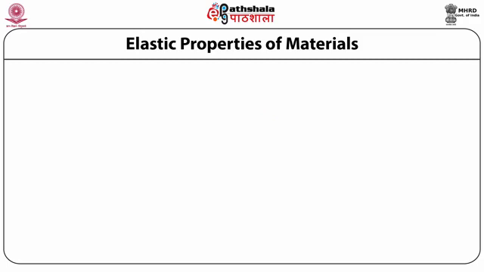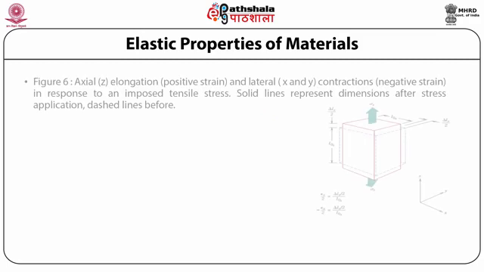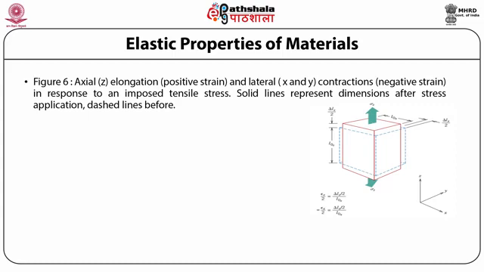The figure shows the axial, that is the Z elongation, which is a positive strain, and the lateral, that is X and Y contractions, which are negative strains, in response to an imposed tensile stress. Solid lines represent dimensions after stress application, while the dashed lines represent dimensions before application of the stress.